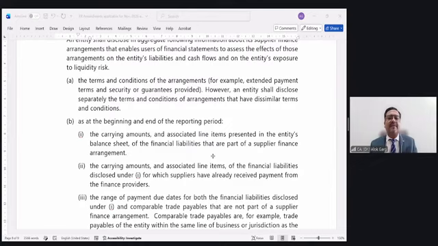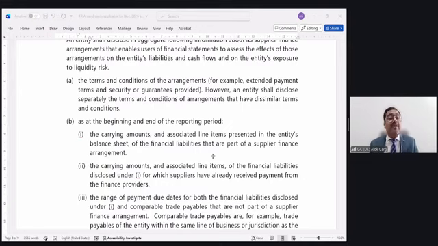Then you have to give some quantitative information. What is the quantitative information? For example, the company has a trade payable of 1,000 crores, but the company, banker and the vendor have entered into the supplier finance arrangement only for 400 crores. So you have to provide a disclosure in the notes to accounts of the carrying amount of the liabilities under supplier finance arrangement. Out of 1,000 crore, only 400 crore liabilities are under supplier finance arrangement.